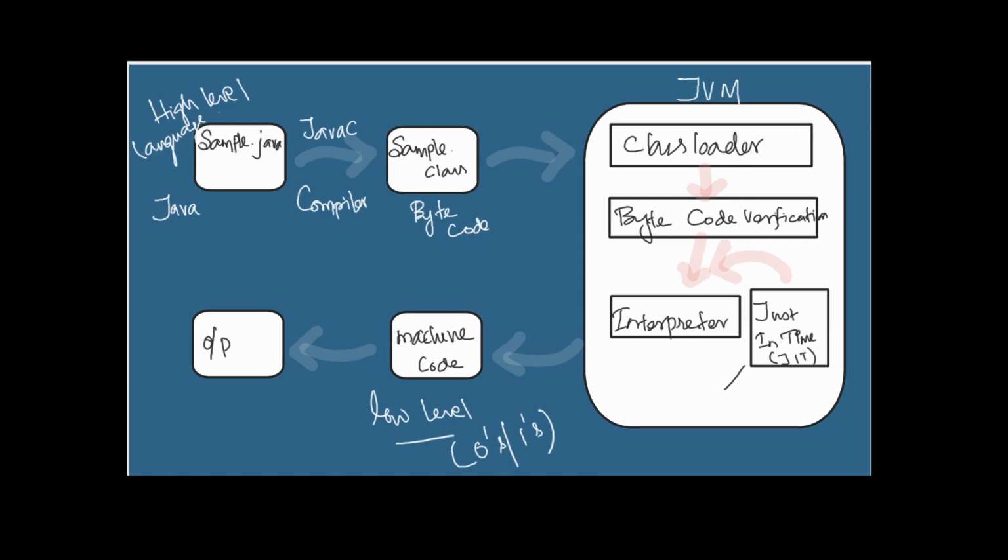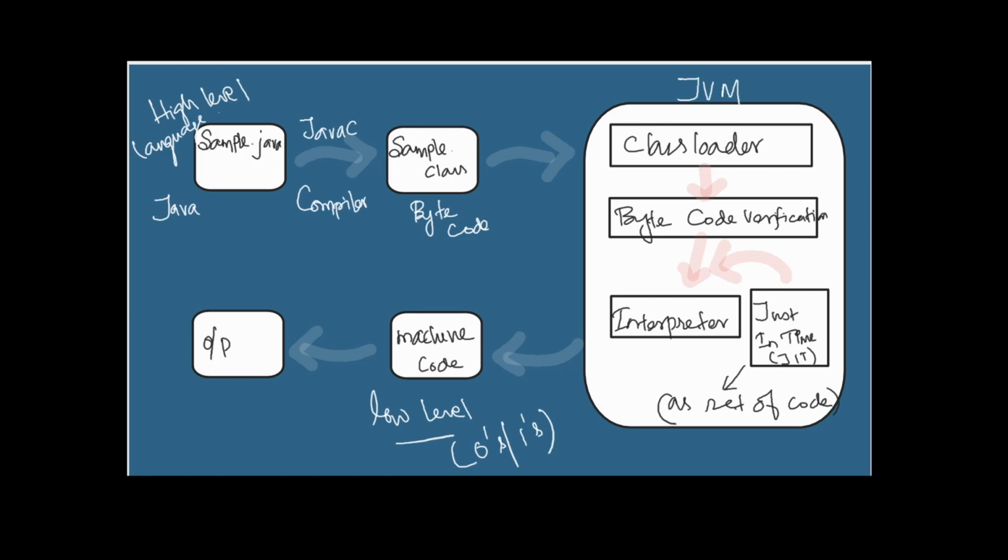The JIT keeps track, and if we get the same set of code, it comes into place and gives the already compiled code to the interpreter. Instead of doing the compilation one more time, it has the set of already compiled code and gives it to the interpreter. Then the interpreter performs the actions and we get the output. This is how we can eliminate a little bit of time and improve the performance. That's the reason we have a just in time compiler in Java.